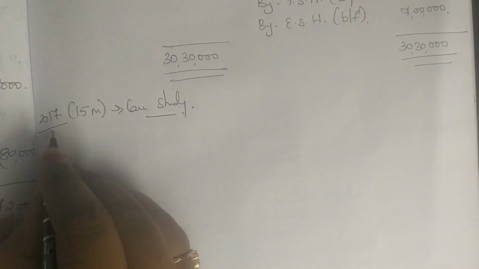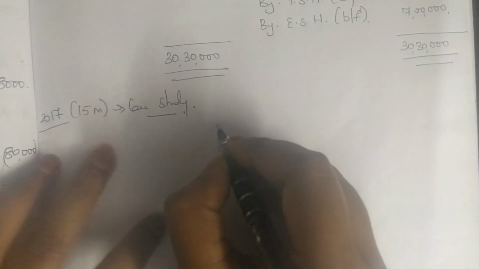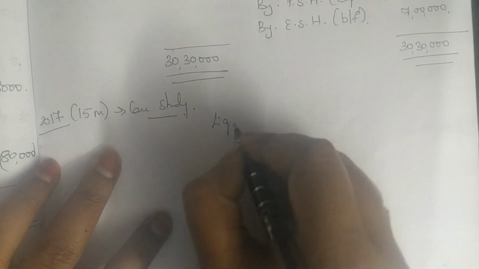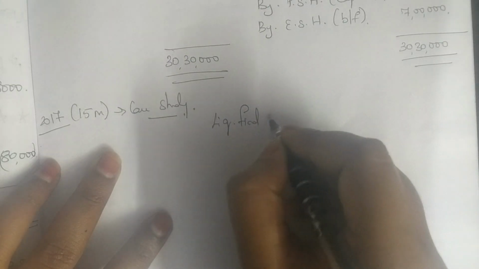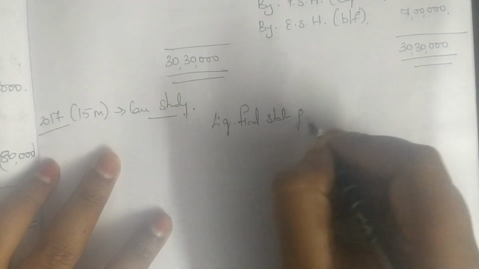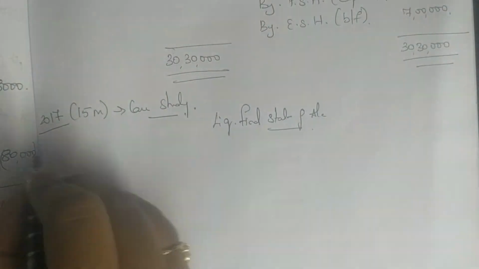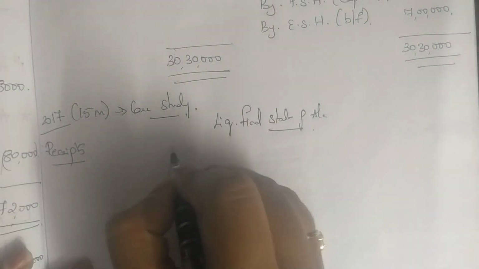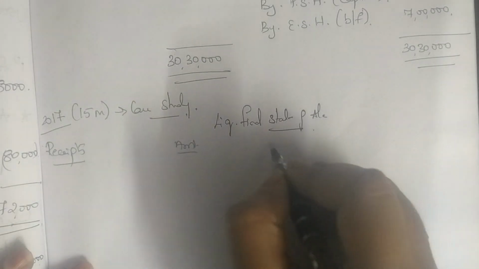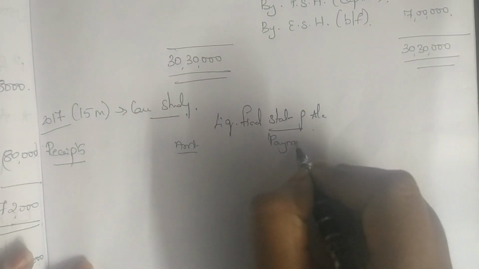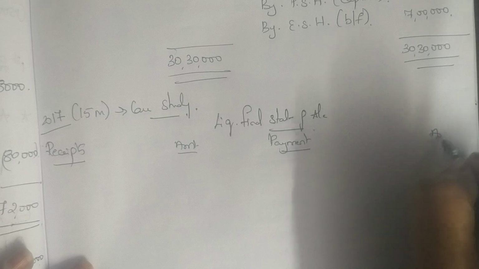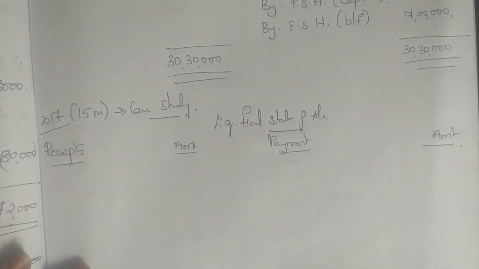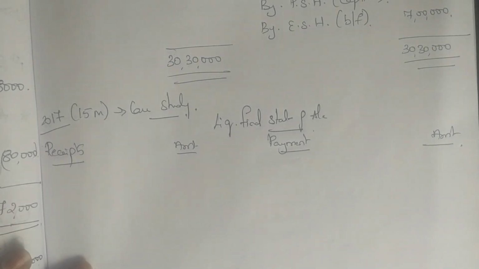So this is 2017 15 mark case study. A similar type of problem we have already solved.